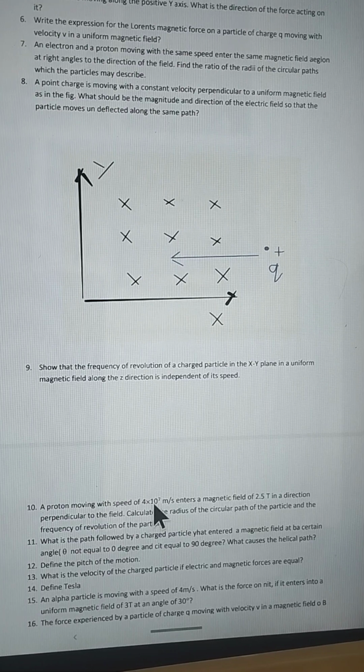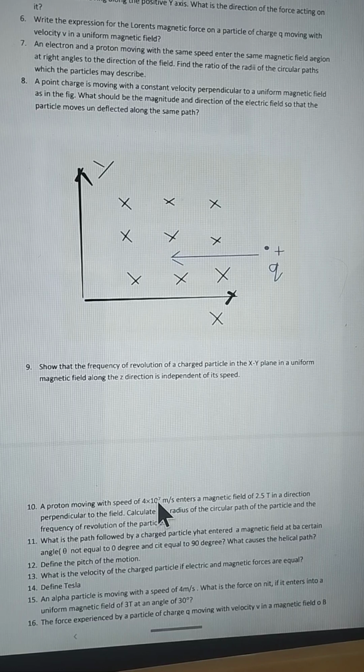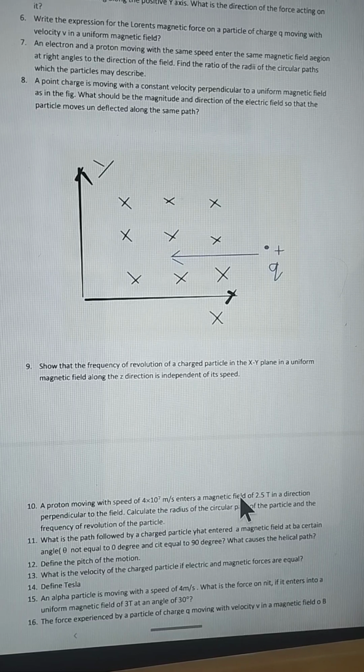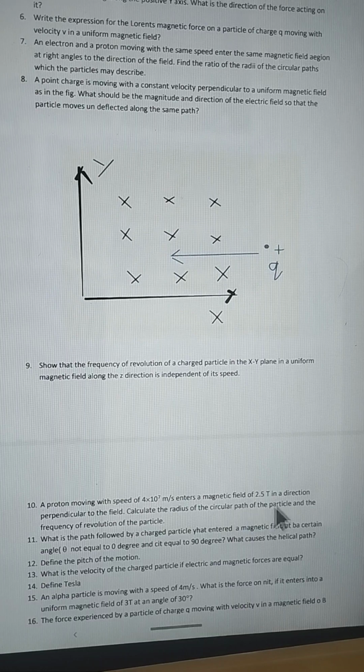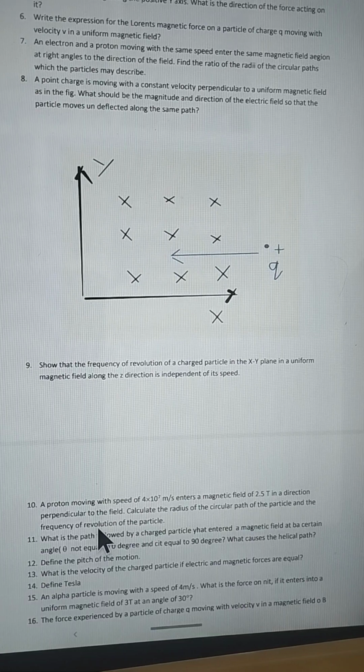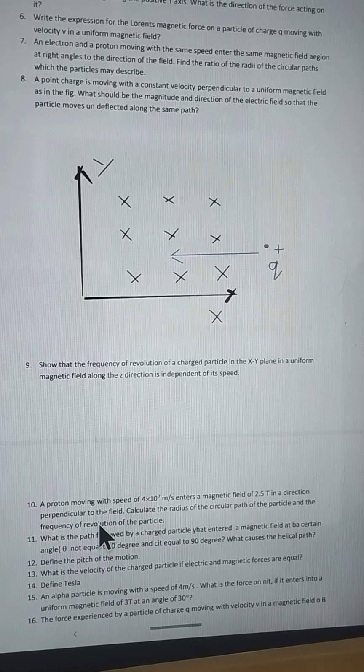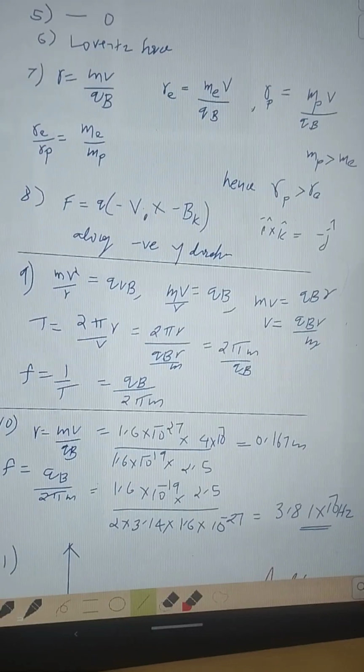A proton is moving with a speed of 4 into 10 power 7, and the value of the magnetic field is given. The proton enters a magnetic field of 2.5 Tesla. Calculate the radius of the path followed by the particle and the frequency of revolution. The values are given, so just substitute the values in the expression for the radius. The radius expression is mv by qB, and then we have the expression for frequency.